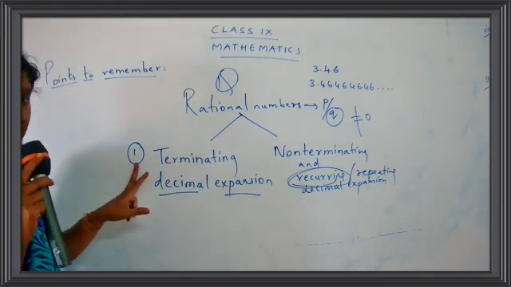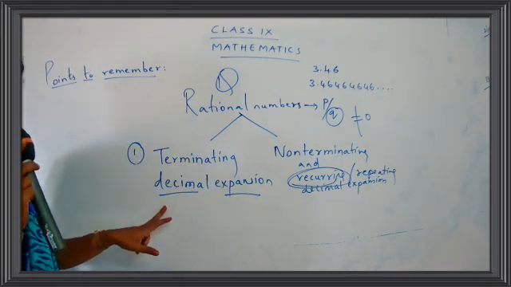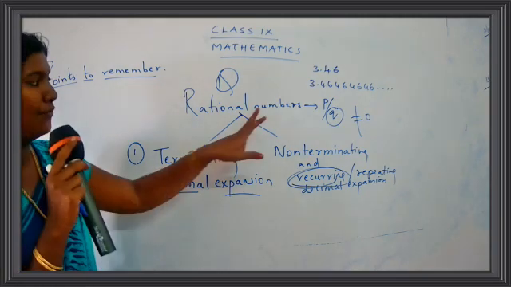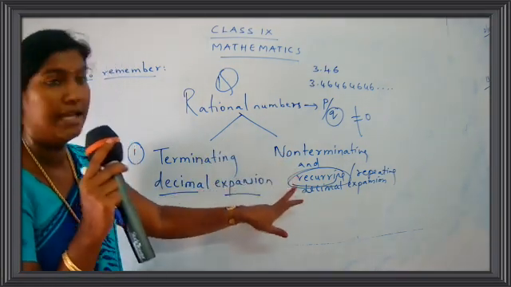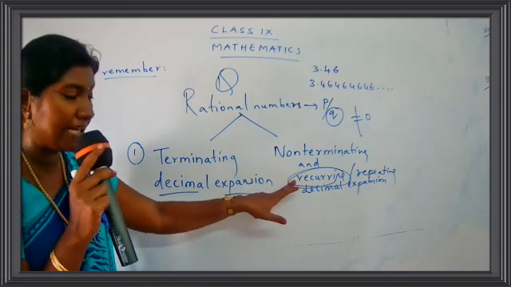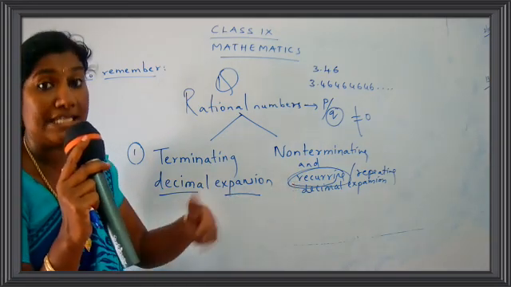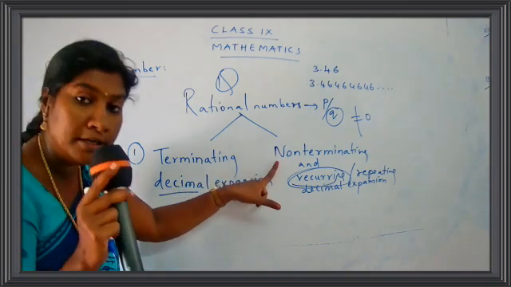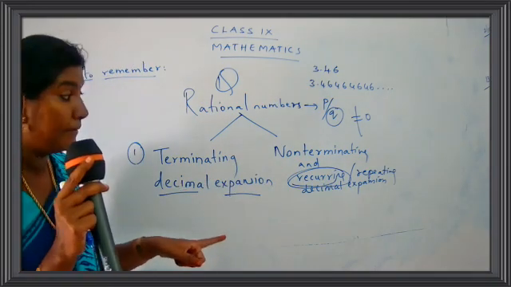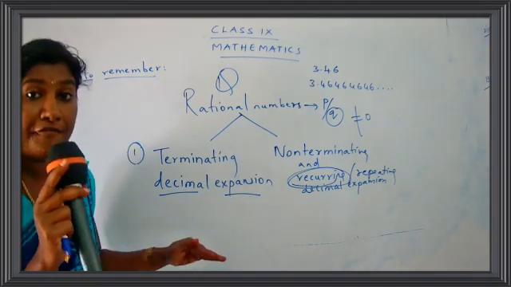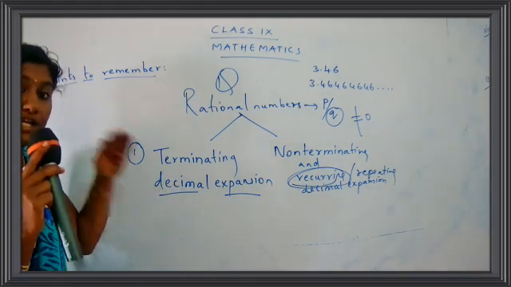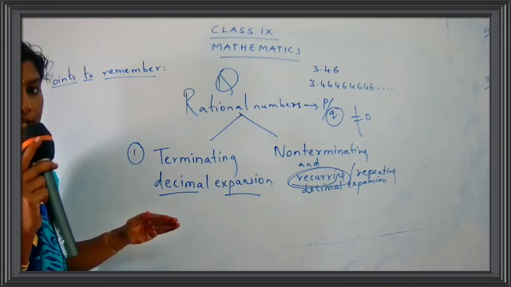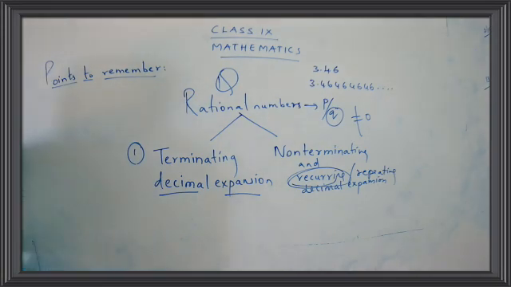So what are the two ways of expressing a rational number? The first one is terminating decimal expansion. And what is the second way of expressing? It's non-terminating and recurring. Recurring means repeating. Non-terminating means it never stops. Terminating means it will stop. Okay, children, are you getting the point? Now let's go for the points to remember.